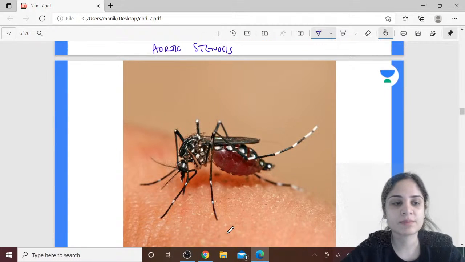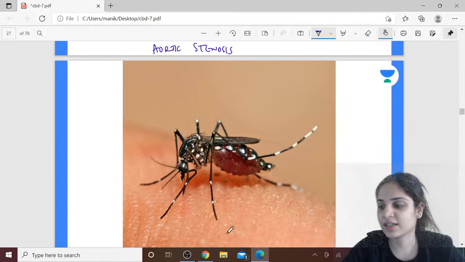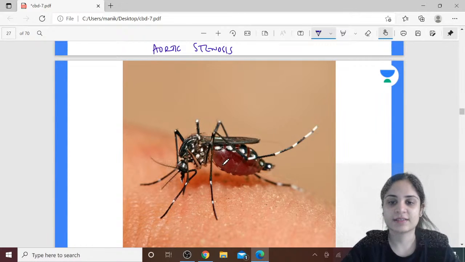So identify this machar and what is the diseases that it carries.